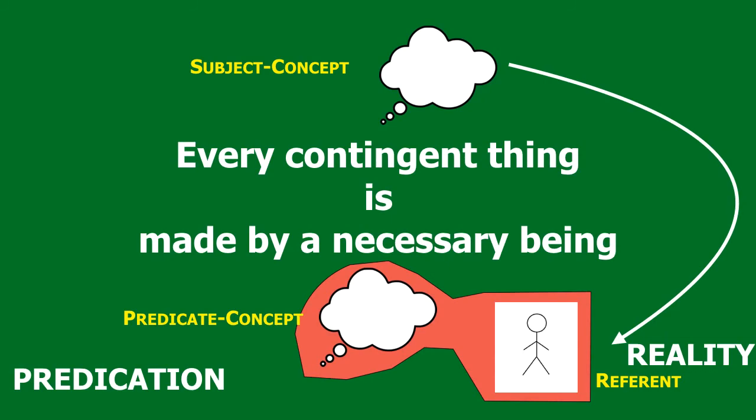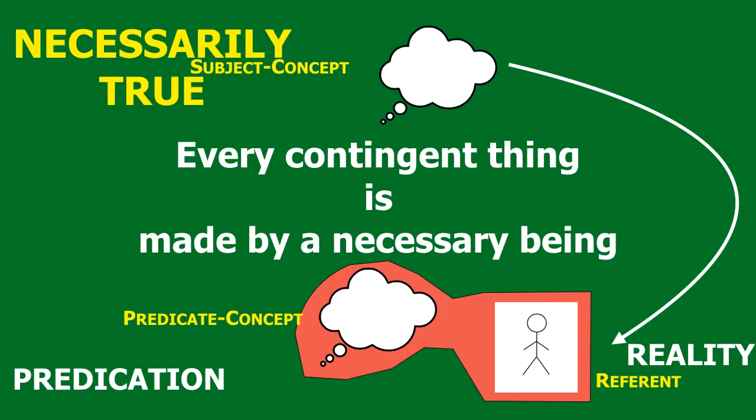Now, in books of Islamic theology, they demonstrate through a series of simple arguments that this is in fact true. However, the truth of this proposition is different than the truth of the previous proposition. This proposition is not only true, but it's necessarily true, meaning that its being true in the real world has a quality of necessity, and that quality of necessity is called the proposition's or the predication's modality. And so in the previous proposition, the modality was a modality of possibility. In this proposition, the modality is a modality of necessity.